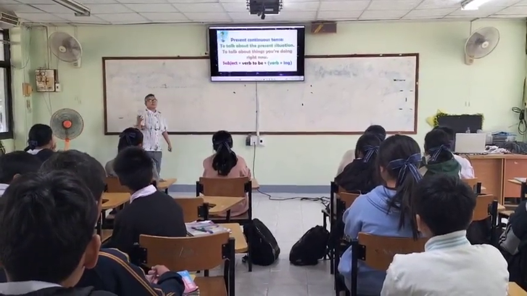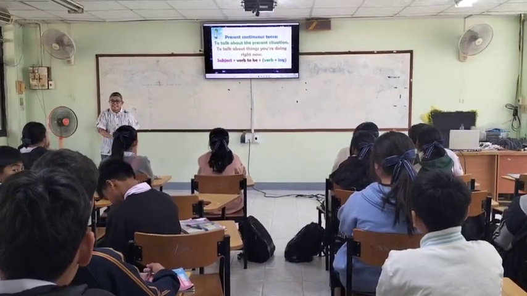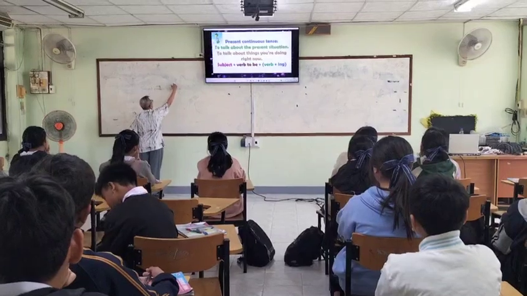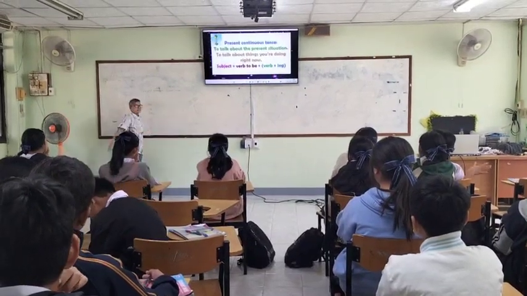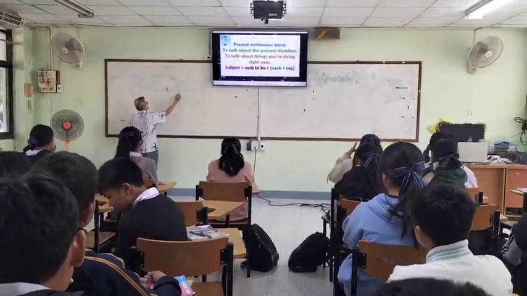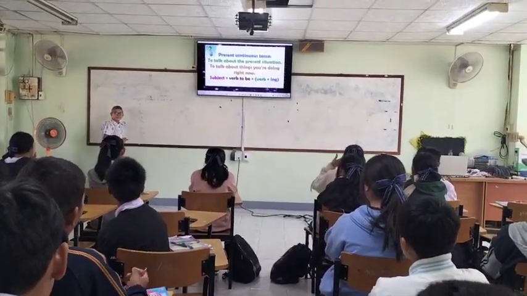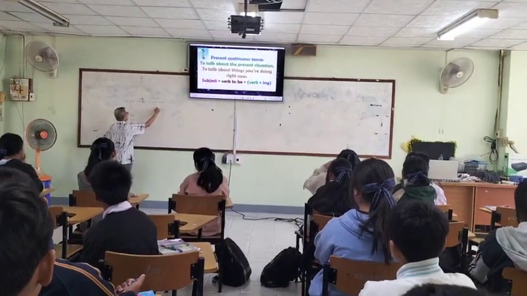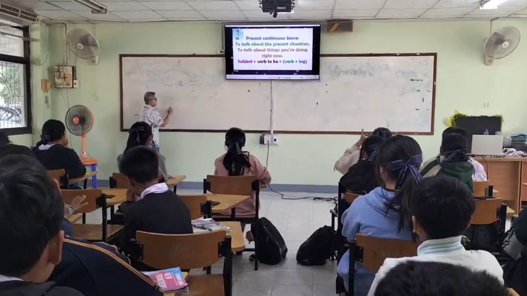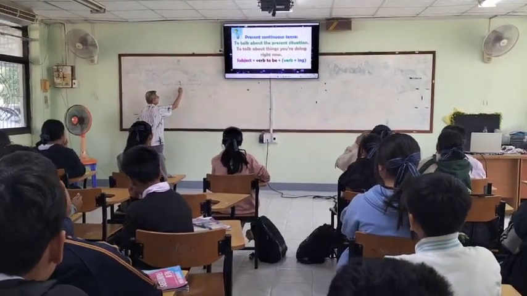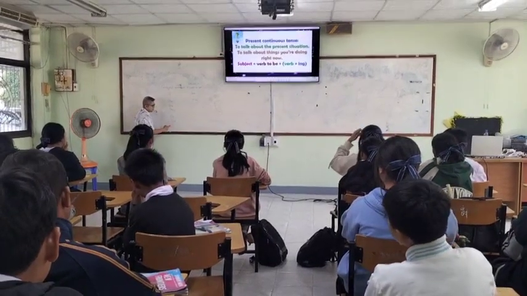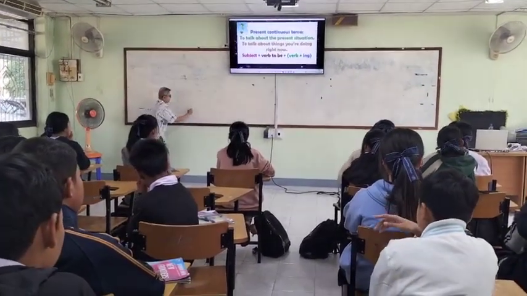Okay, what are the verb to be? Those are the linking verbs, which are am, is, are. Remember? Can you remember? So, what is the verb to be for I? Am. Okay, good. For you, are. We, they is the same, are. Okay, just follow this pattern. He, she, it is. Good job.